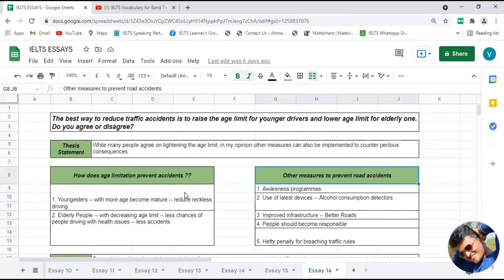Now it's time to discuss body paragraph number two, in which we are going to discuss what other measures can be taken or implemented to handle the situation of road accidents. So without wasting any time, let's start discussing body paragraph number two.